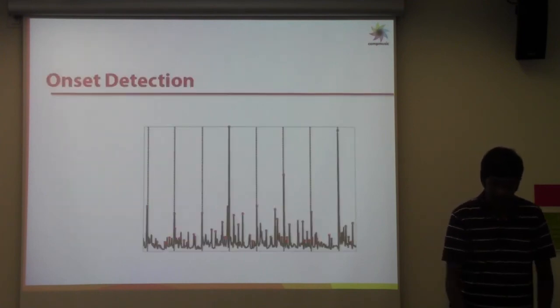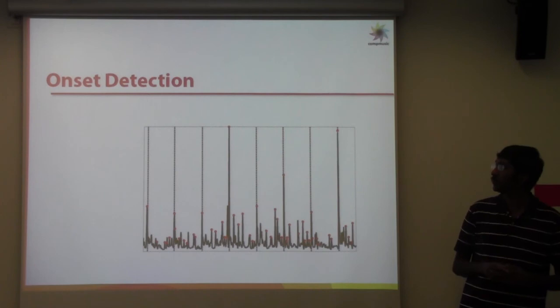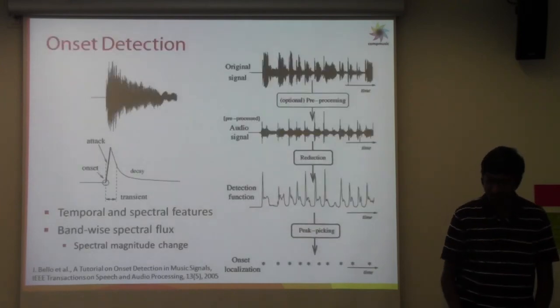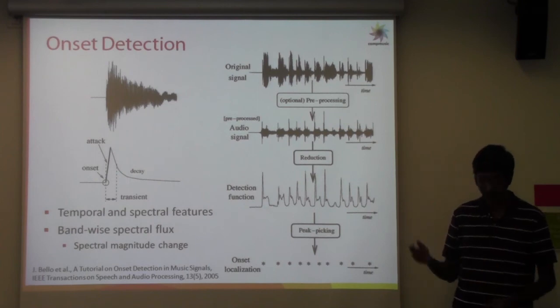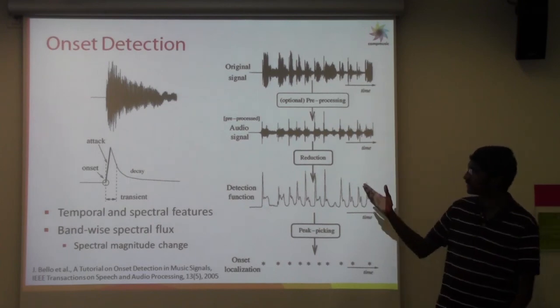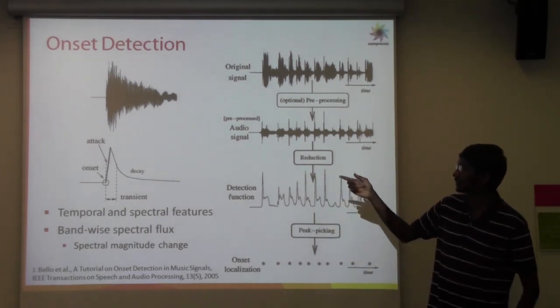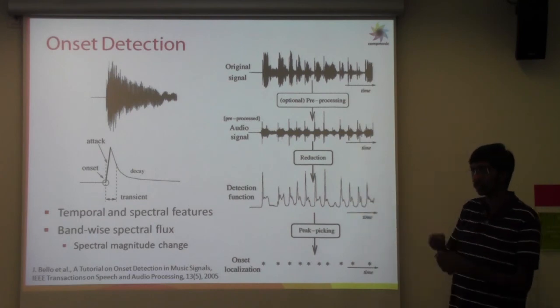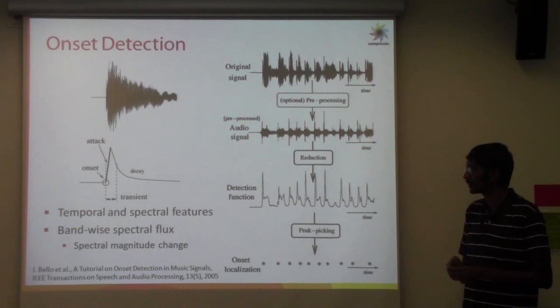So let's start with the first task. The first task we'll be looking at is onset detection. So what is an onset in this present context? In the present context, an onset is a transient, and then there's an attack and a decay of the particular note or the stroke that we are looking at.